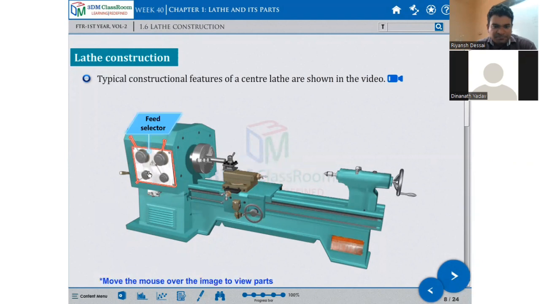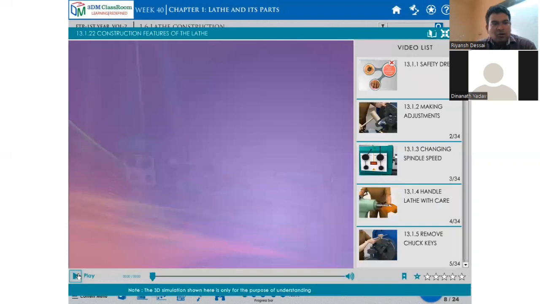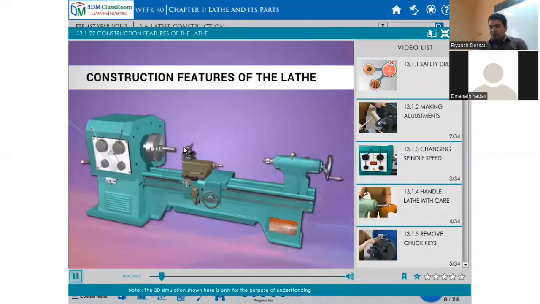Feed selector. This is a chuck and workpiece. Tool post, compound rest, cross slide, carriage, and apron, also called the saddle. Chuck, feed selector, headstock, base, lathe bed, tailstock. These are the different parts of the lathe machine.